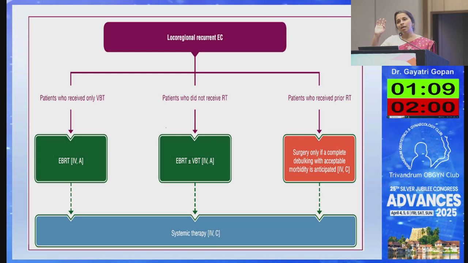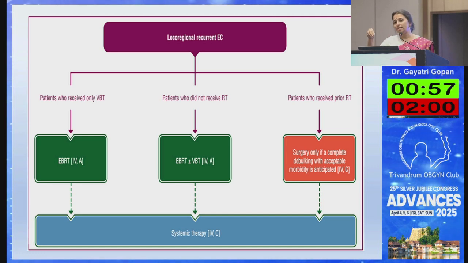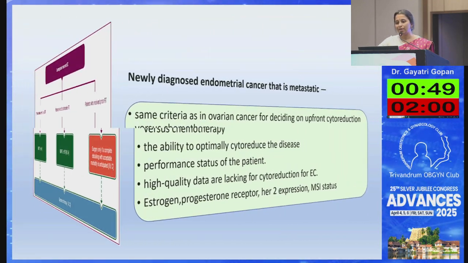So surgery, whenever there is an option of cytoreduction, we can offer surgery, definitely taking into account the disease-free survival rate. If the patient has just progressed, there is a very low disease-free survival rate, then there is no point in doing surgery again because the prognosis is poor. Otherwise, definitely a radiation or a surgery can be offered.